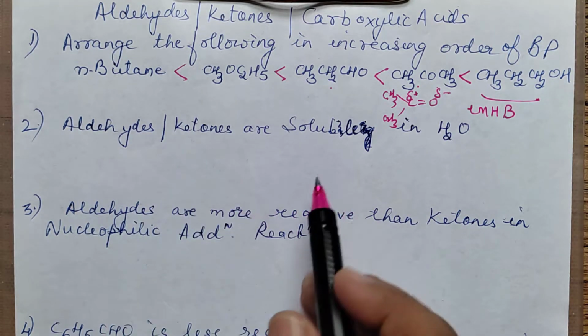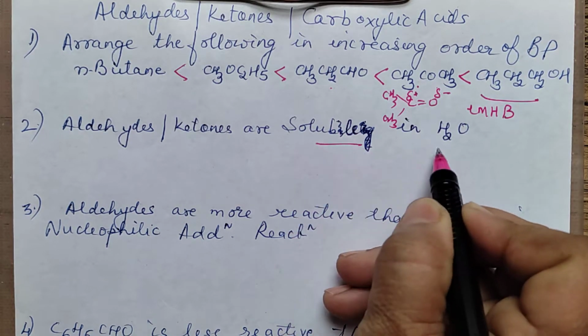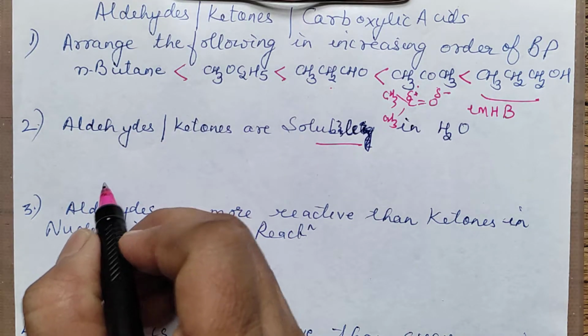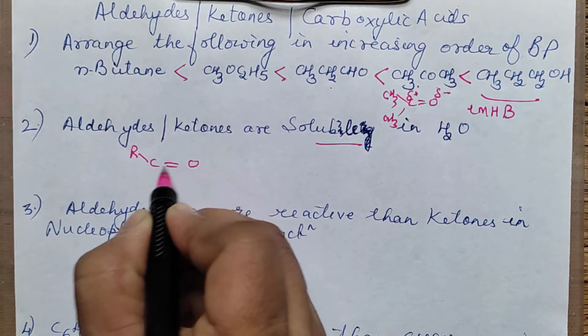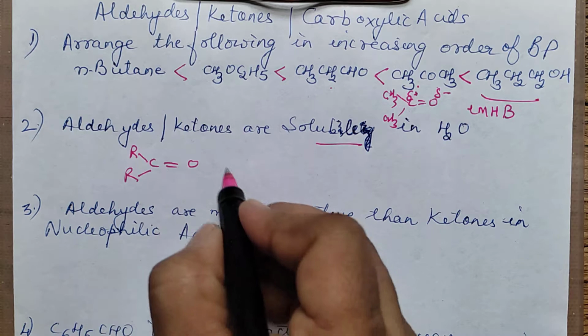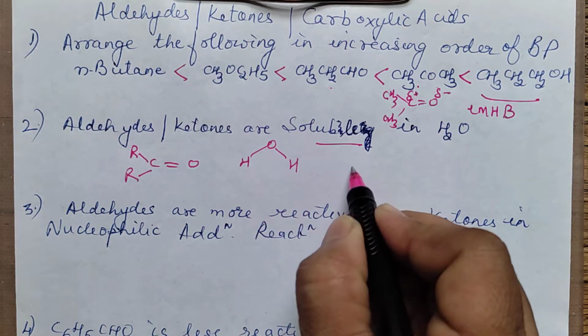Aldehydes and ketones are soluble in water. Why are they soluble in water? So what will you write here? It is due to intermolecular hydrogen bond. In such cases, you can just represent the structure. This can be R or H depending upon whether it is aldehyde or ketone, and the other one you can make as a water molecule.